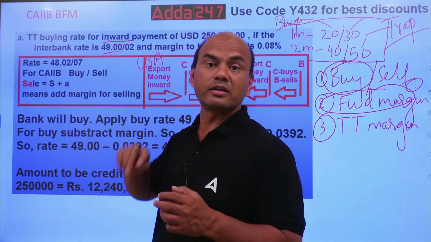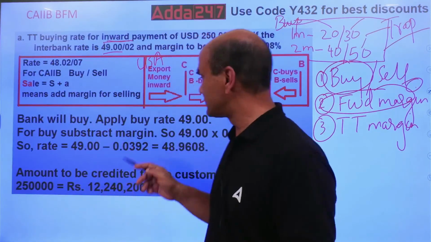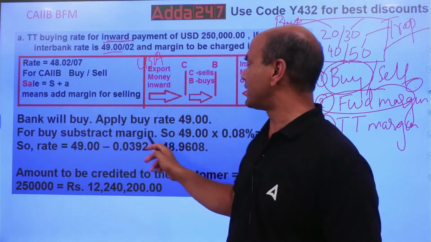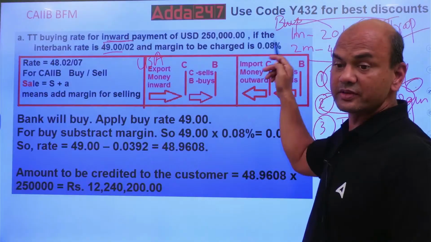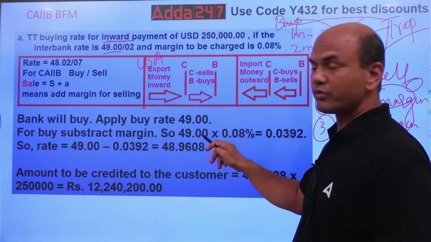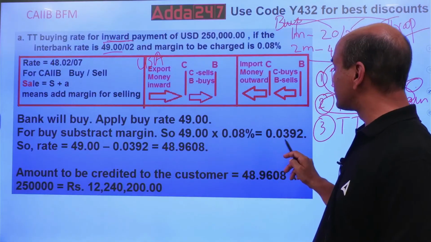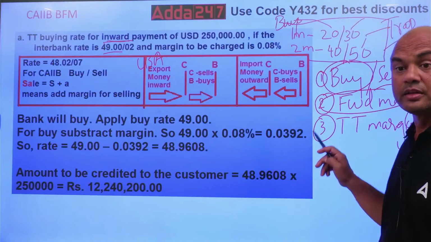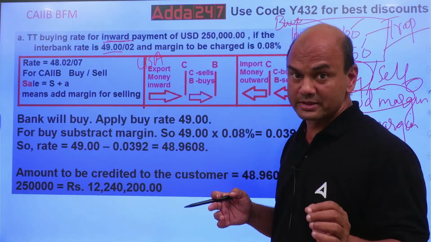What are you doing over here? Are you selling or are you buying? Buying. So you subtract. For buy, subtract the margin. So multiply the rate 49.00 by 0.08%. It will be 0.0392. This is the margin in rupees. You have to always find the margin in rupees.